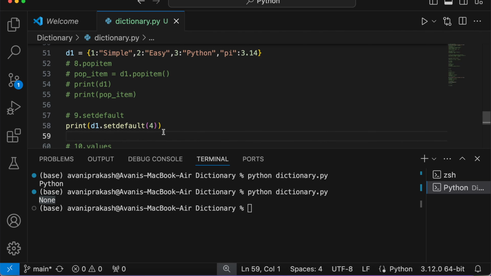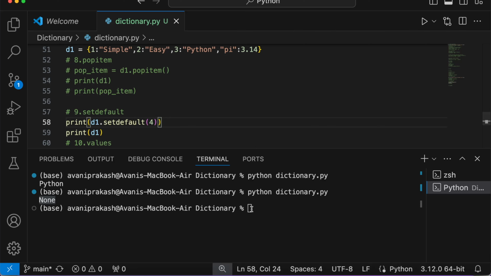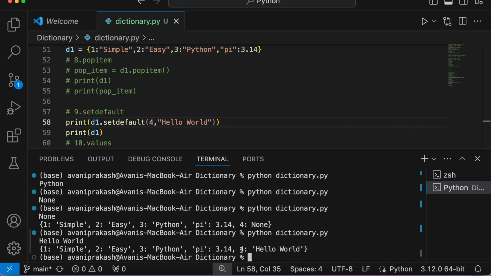And now if I check print d1, you will find one more key here which is assigned the value None. Here you see, if you wish you can give some value over here. For example, I can say here hello world. Now it is going to set this key 4 to hello world. So this is how it works.